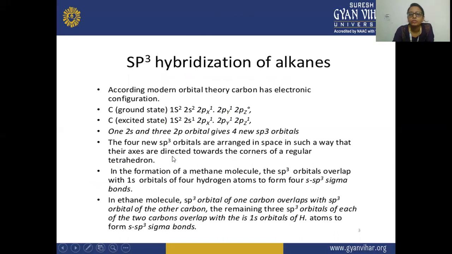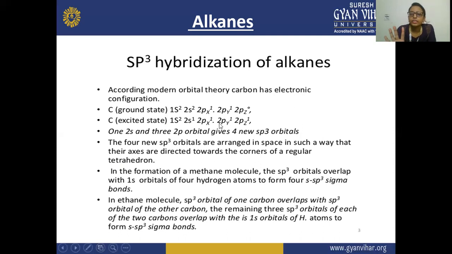Next is the sp3 hybridization of alkanes. Alkanes show the sp3 hybridization. According to the modern orbital theory, the electronic configuration of carbon in the ground state is having how many?